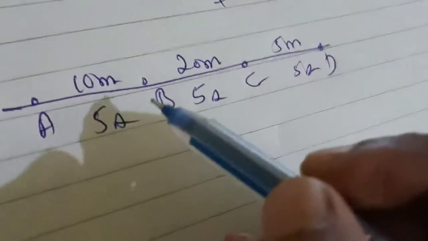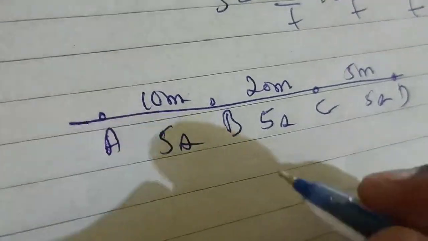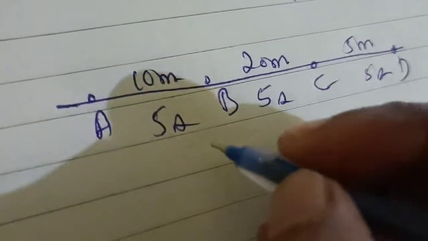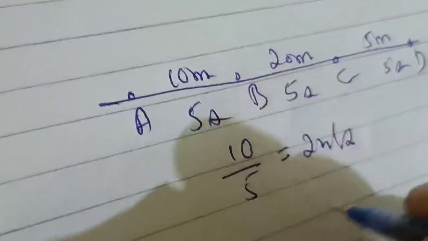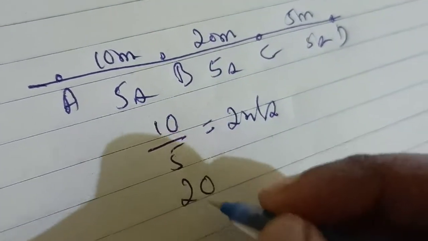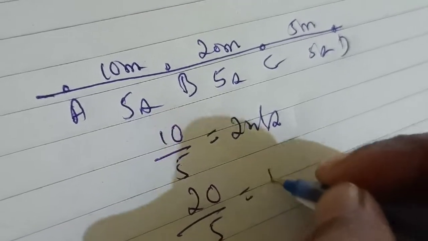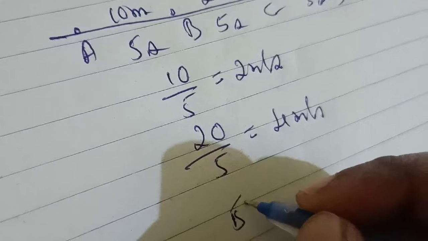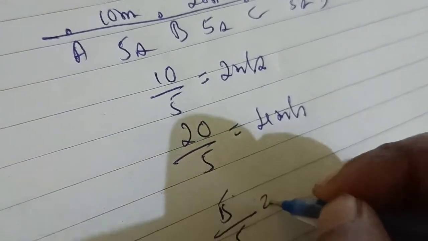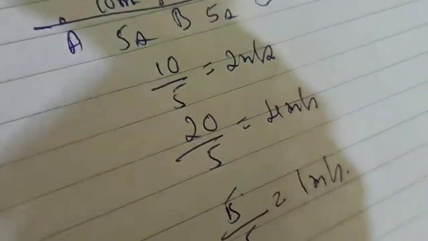What about non-uniform motion? If I ask the overall speed, what will you say? 10 by 5 is 2 meters per second. Then 20 by 5 is 4 meters per second, and then 5 by 5 is 1 meter per second.